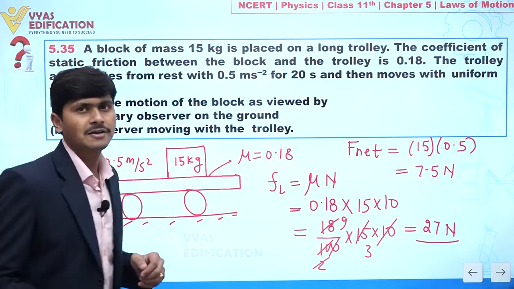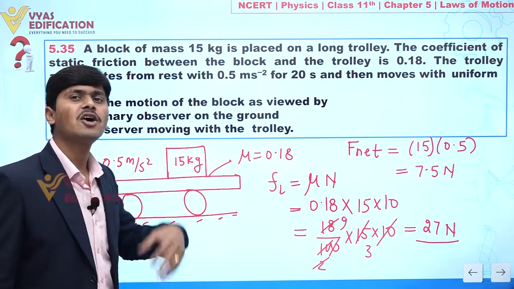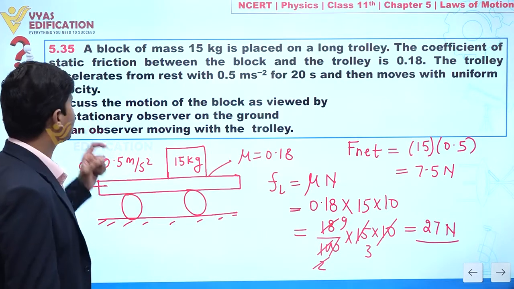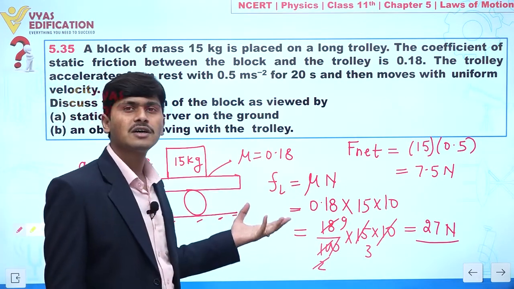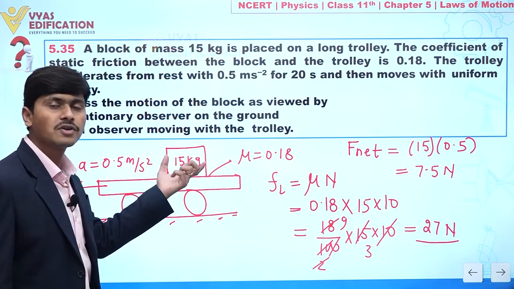Now listen carefully. In the first part of this question, it is asking, let's suppose an observer is on the ground, a stationary observer. What is the motion observed for this block?